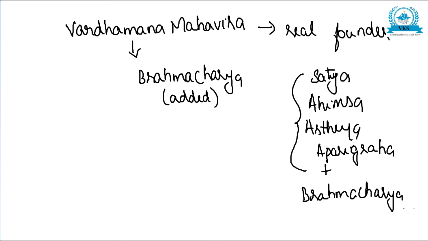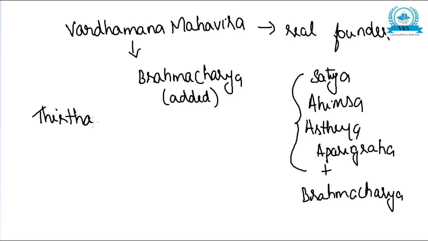So these became the great vows of Jainism. We know that there are a total of 24 Tirthankaras, and Vardhamana Mahavira was the next Tirthankara after Parshvanatha.